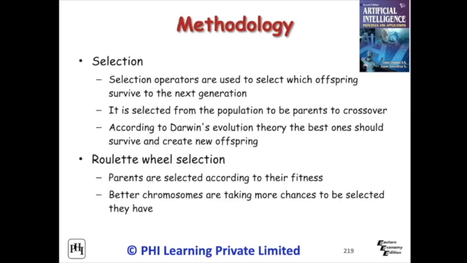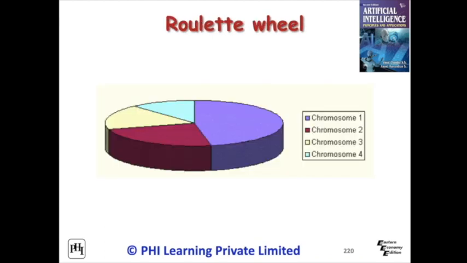Selection operators are used to select which offspring survive to the next generation. Individuals are selected from the population to be parents for crossover. Parents are selected according to their fitness. Better chromosomes have more chances to be selected. Imagine a roulette wheel where all chromosomes in the population are placed. Everyone has its place picked according to its fitness function.